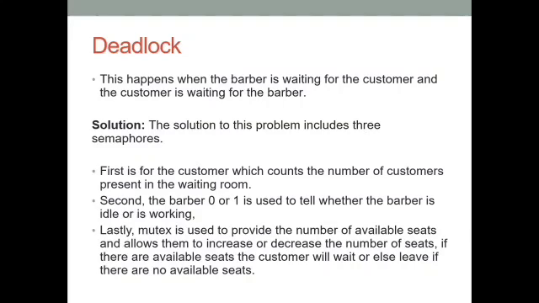The solution to this problem includes 3 semaphores. First is for the customer, which counts the number of customers present in the waiting room. Second, the barber, 0 or 1, is used to tell whether the barber is idle or is working. And the third, mutex, is used to provide the number of available seats and allows them to increase or decrease the number of seats. If there are available seats, the customers will wait, or else leave if there are no